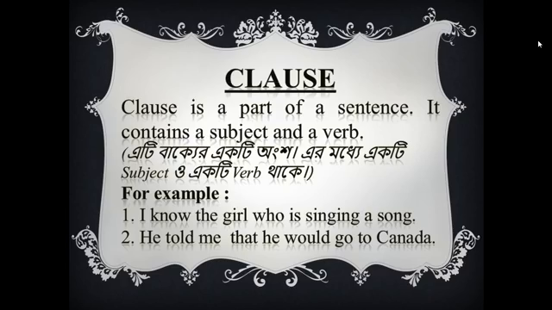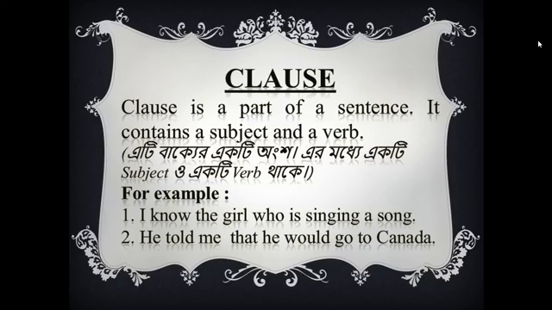So what is clause? Clause is a part of a sentence, and it contains a subject and a verb. Just look at the second example. He told me. He subject, told verb. One subject, one verb. And then that he would go to Canada. After that, subject he, and would go is verb. So one subject and one verb. So each clause contains one subject and one verb.